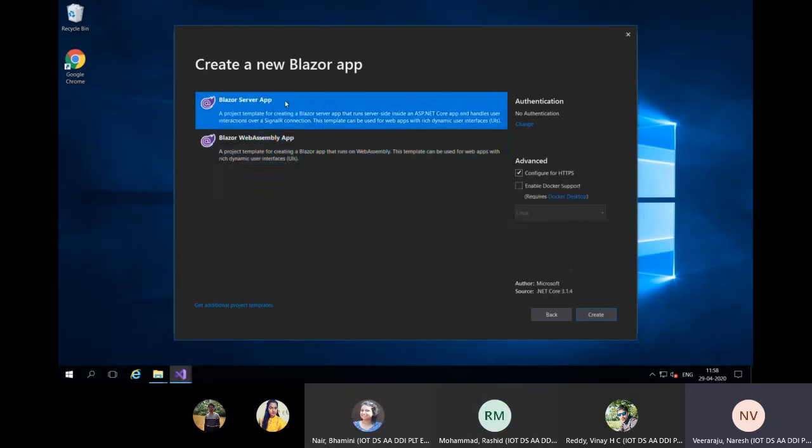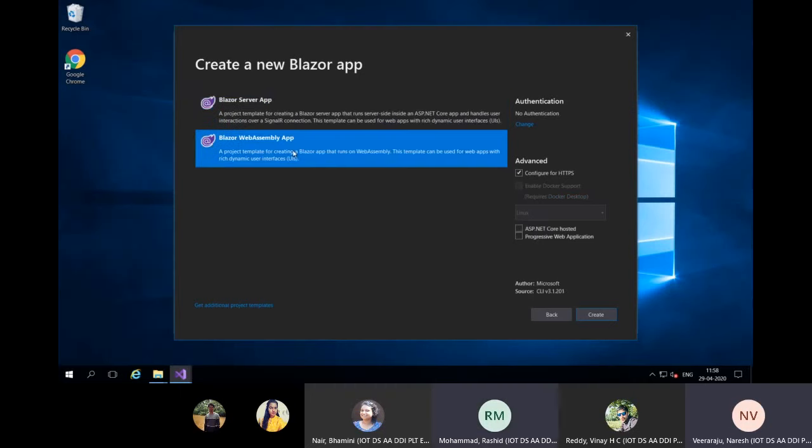So what we spoke about. When it comes to WebAssembly, you can give an option if I want to host my WebAssembly within ASP.NET Core or not. If I don't want to host, it doesn't matter. If I want to host it, I have to click this checkbox.